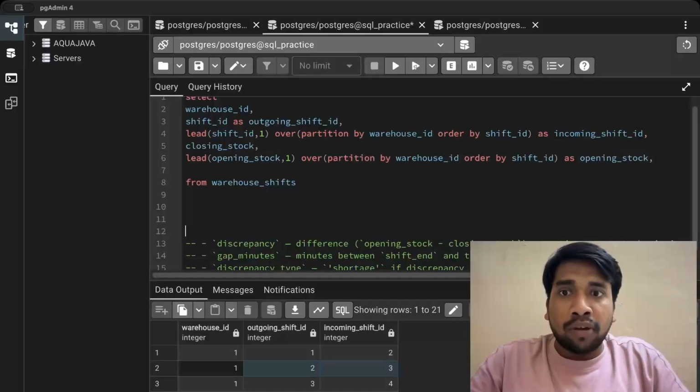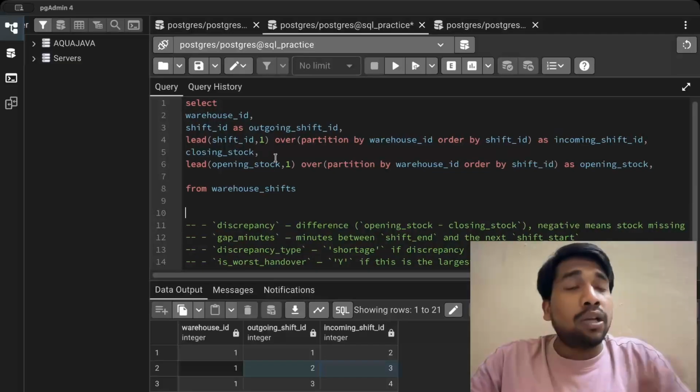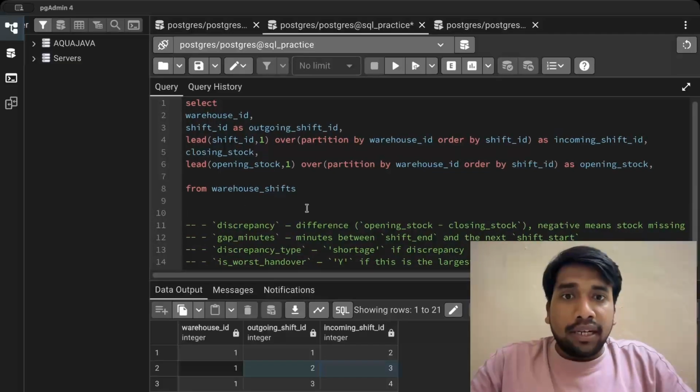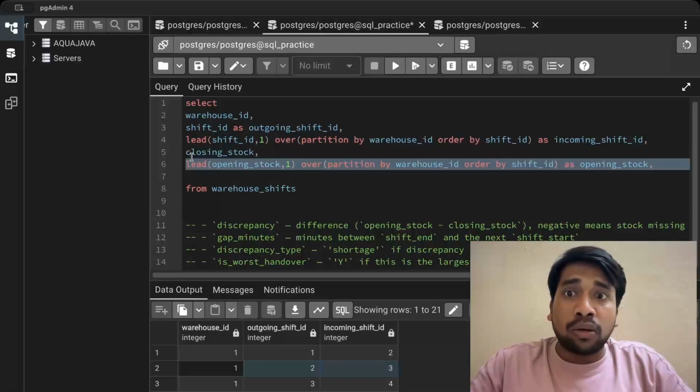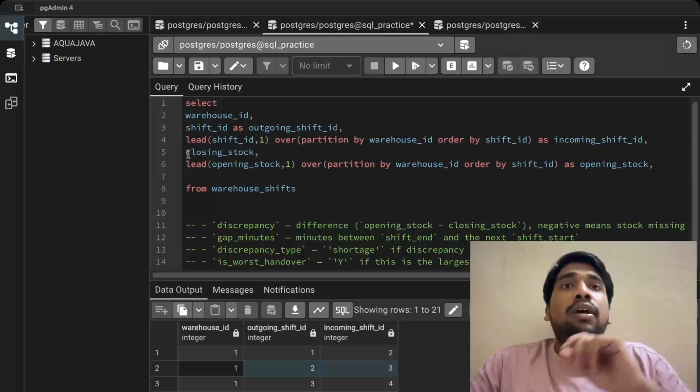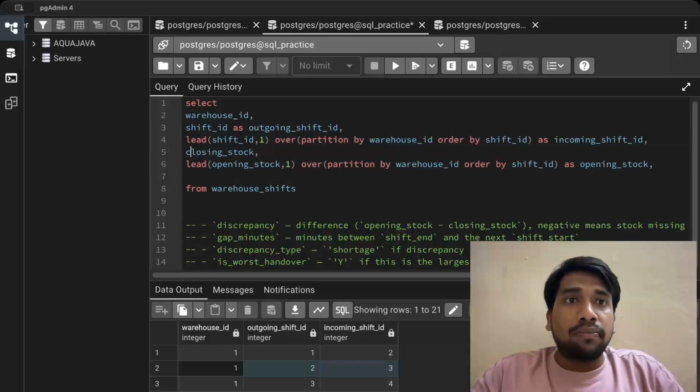Yes. So now we are done with these columns as well. We are now left with only 4 columns. Discrepancy, which is the difference between opening stock and closing stock. Okay. This is very simple, I guess. Since we have the opening stock here and we have the closing stock here, we will just subtract these 2 columns.